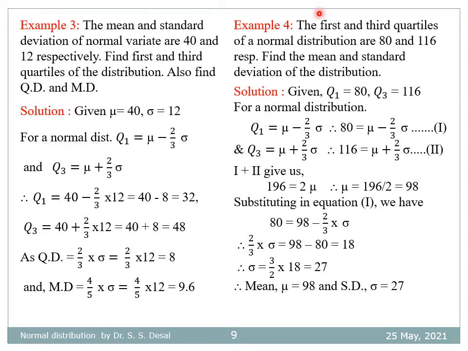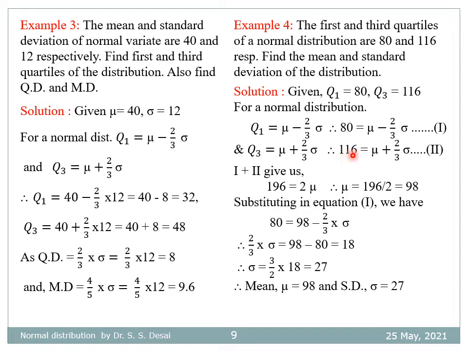Next example. The first and third quartiles of a normal distribution are 80 and 116 respectively. Find the mean and standard deviation of the distribution. Solution: given Q1 is equal to 80 and Q3 is equal to 116, we know for a normal distribution with mean mu and variance sigma square, Q1 is equal to mu minus 2 by 3 sigma, and therefore it becomes 80 is equal to mu minus 2 by 3 sigma. We call this equation 1, and Q3 is equal to mu plus 2 by 3 sigma.